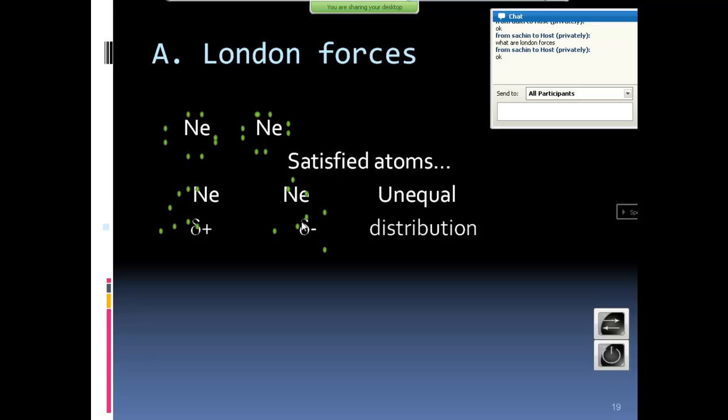In that case, what happens? In a fraction of time, the neon on this face gets a partial positive charge, devoid of electrons. On this face, it gets a partial negative charge. Whereas here, this gets a partial negative charge at the bottom and a partial positive charge in this region, with no electrons in that region. If this happens, which is very rare, the positive region of one neon gets attracted to the negative region of the other neon atom, and they build some kind of interatomic interaction. That is called London forces.